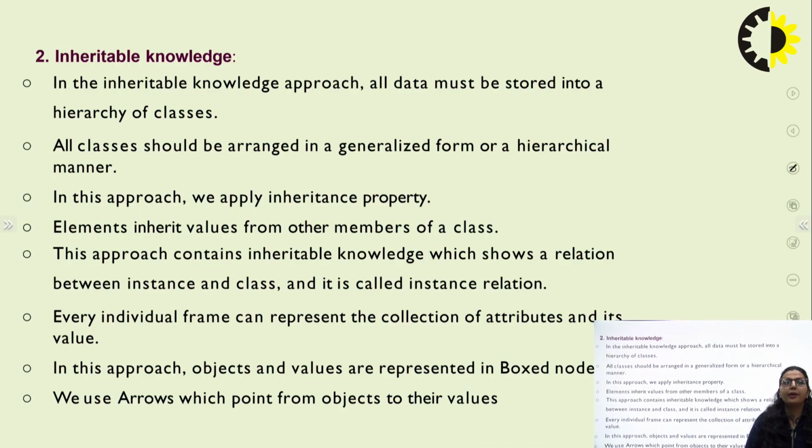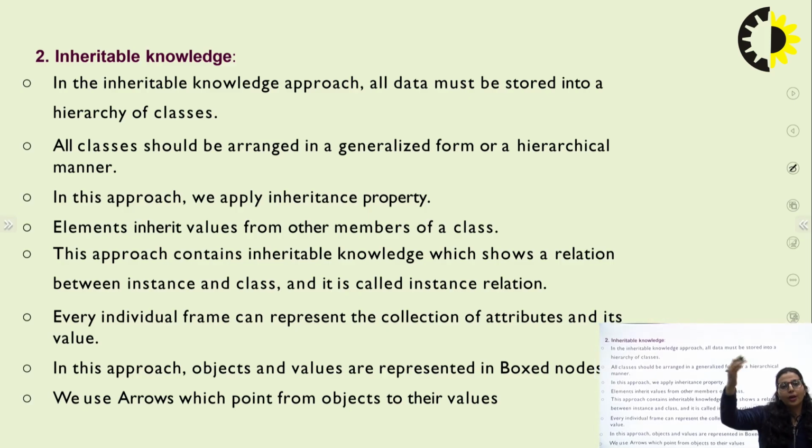In the inheritable knowledge approach, all the data must be stored in a hierarchy, like first class, second class, third class. We represent the data in a hierarchical form. All classes should be arranged in a generalized, hierarchical manner. In this approach we apply the inheritance property. Elements inherit values from other members of a class.